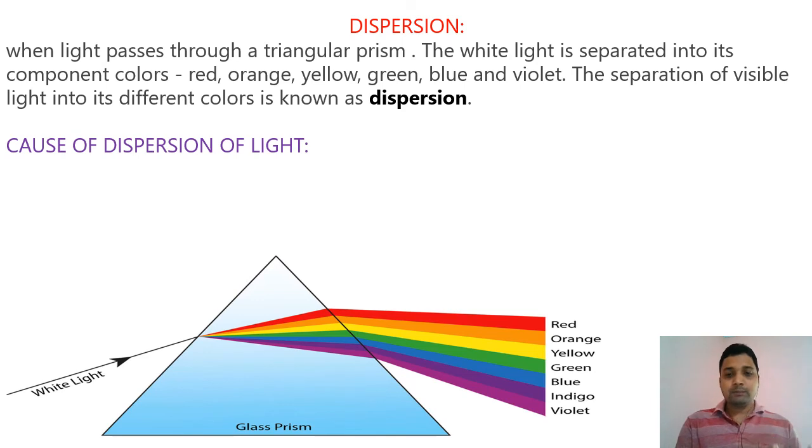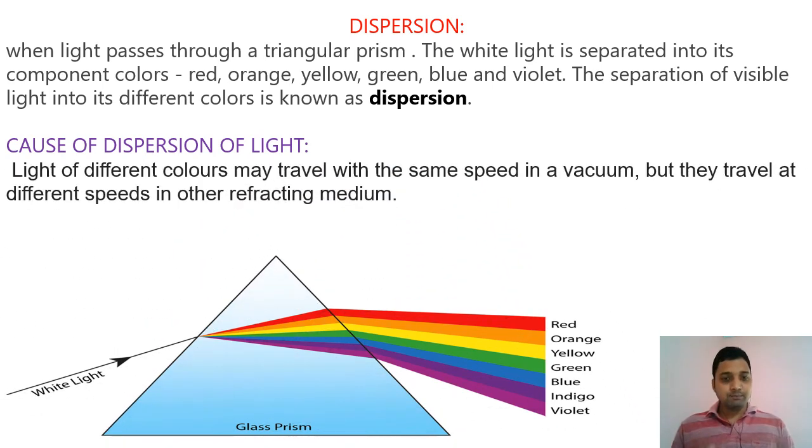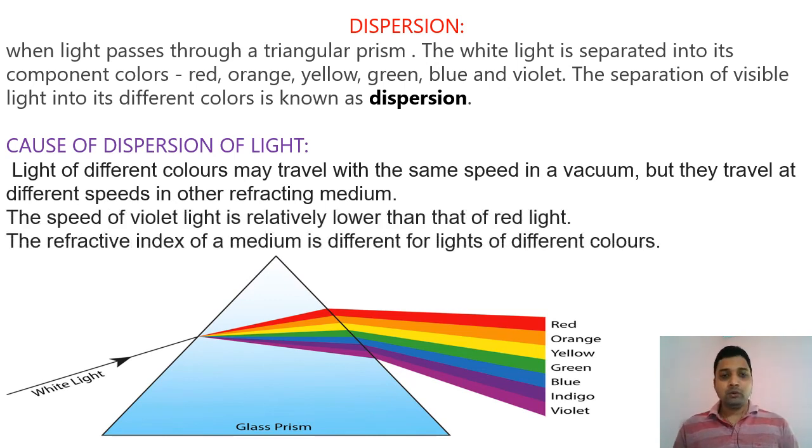But when light passes from air to any other medium, the refractive index changes and the speed changes. Red light, which has more speed, appears first, while violet light, which has the lowest speed, comes down. Depending on the difference in speed, we see the pattern VIBGYOR. Because red has maximum speed, the refractive index of red is less compared to violet.